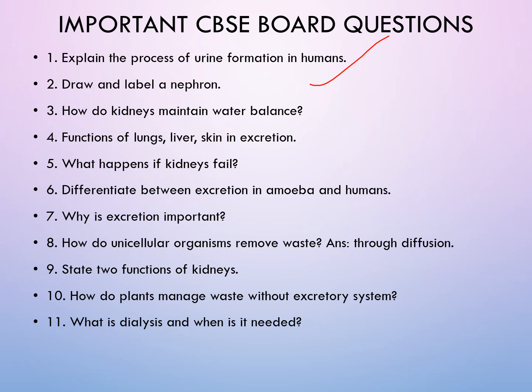State 2 functions of kidneys. Number 1, maintain water balance. Number 2, filtration of blood to remove the nitrogenous waste product. How do plants manage their waste? We have just now discussed. They remove carbon dioxide by stomata. They remove their gums, tannins, resins. They send them to different parts from where they are excreted. What is dialysis? We've discussed, artificial filtration of the blood.